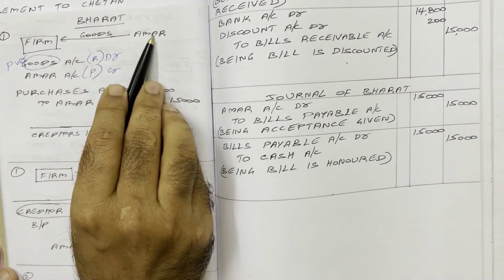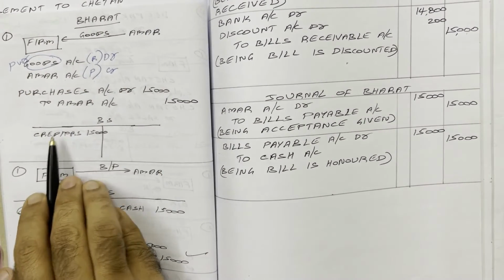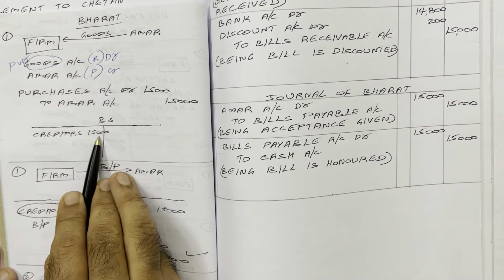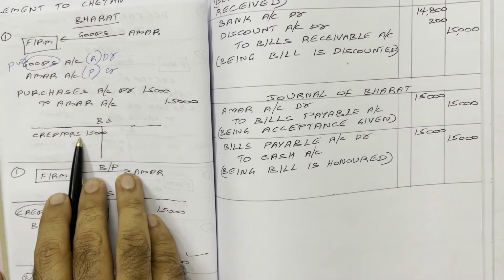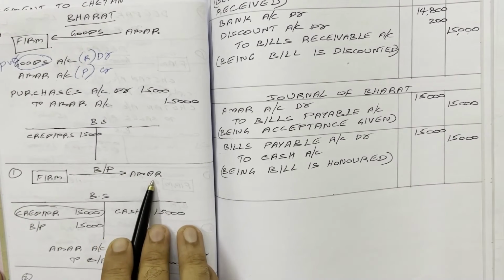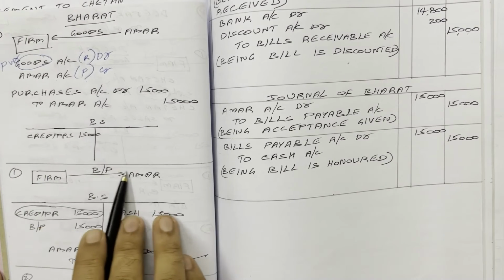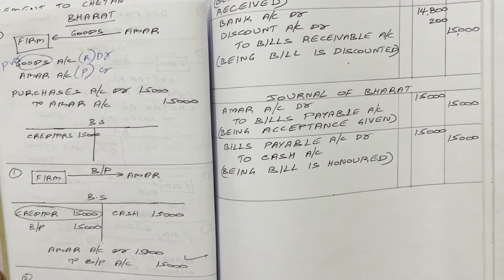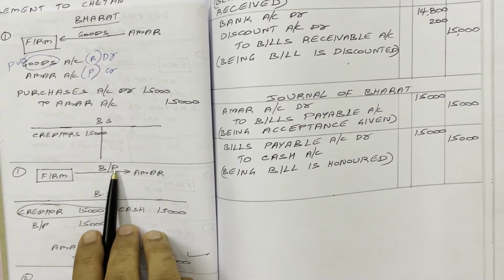Now from Amar, we purchased goods on credit. So Amar becomes a creditor. Therefore, in the balance sheet, under the liability side, creditor 15,000 is appearing. Now, Amar needs a written proof for this transaction. Therefore, Amar prepared a bill. He presented that bill to Bharat. Bharat accepted that bill. For Bharat, this is bills payable, no? So from Bharat, bills payable is going. This happened. What is the end result of this transaction?